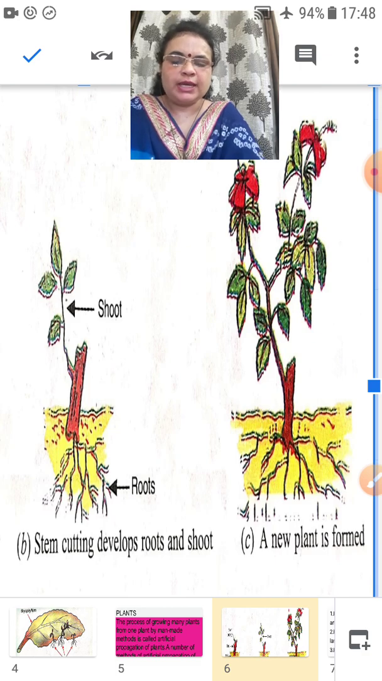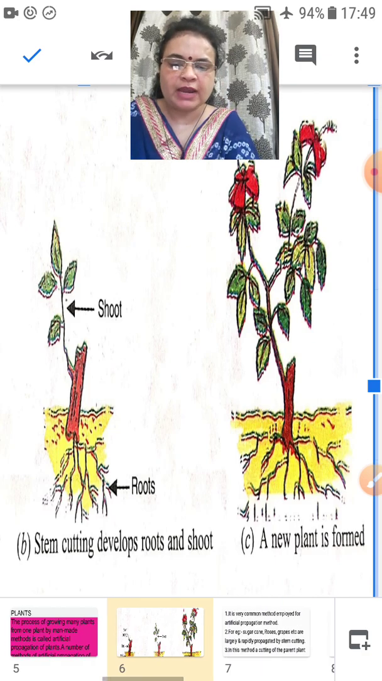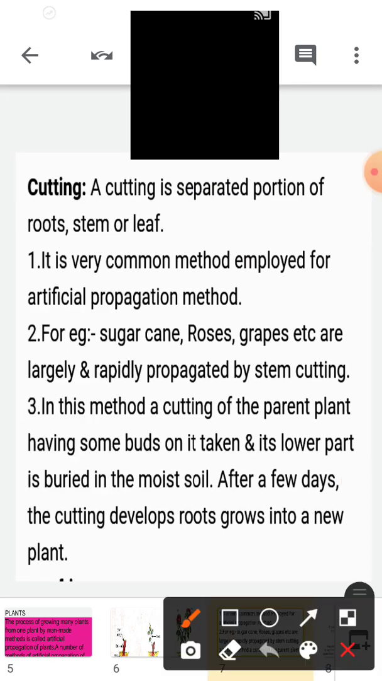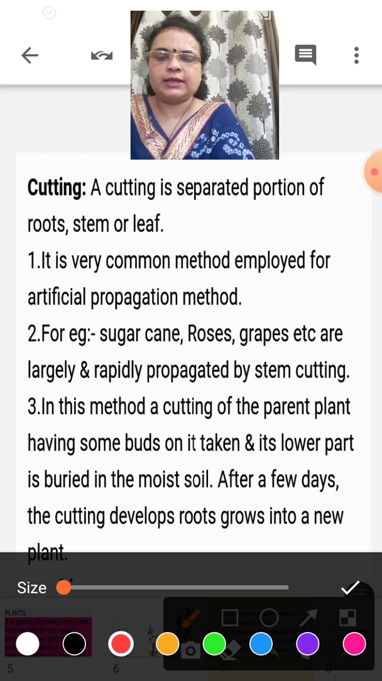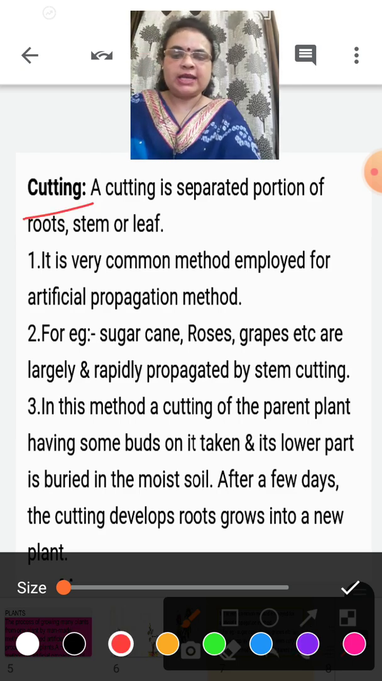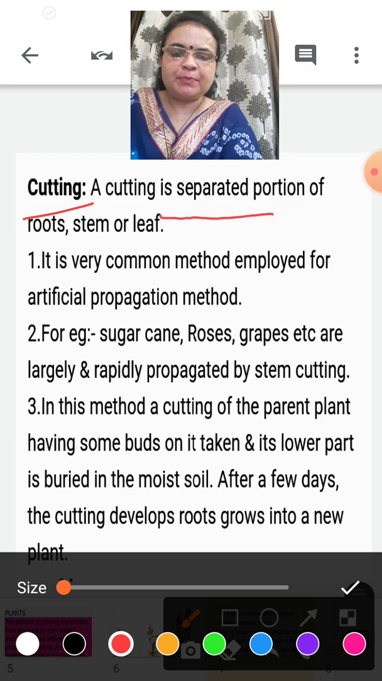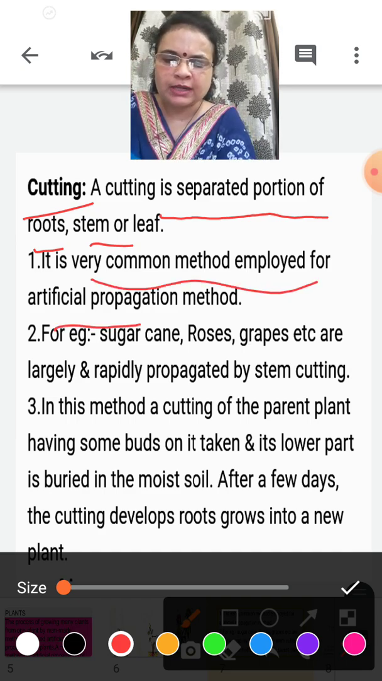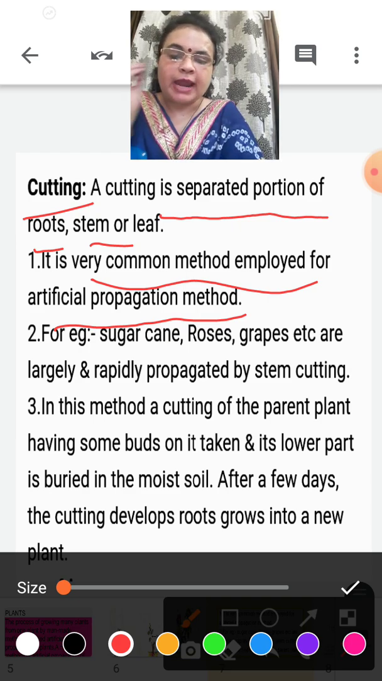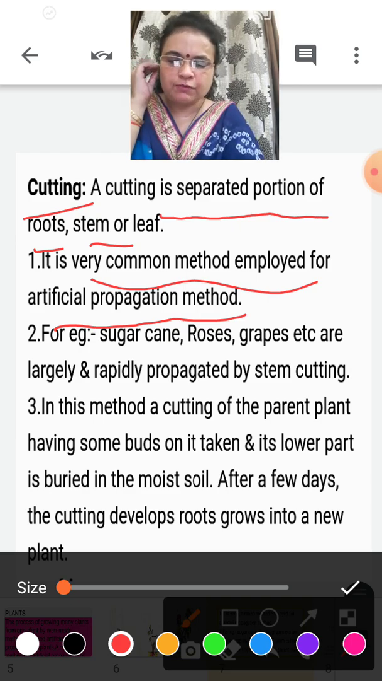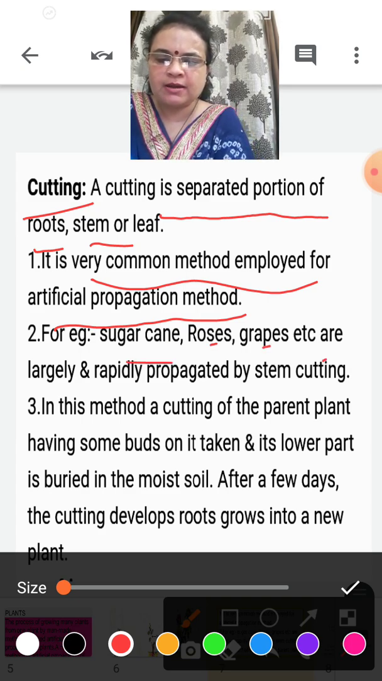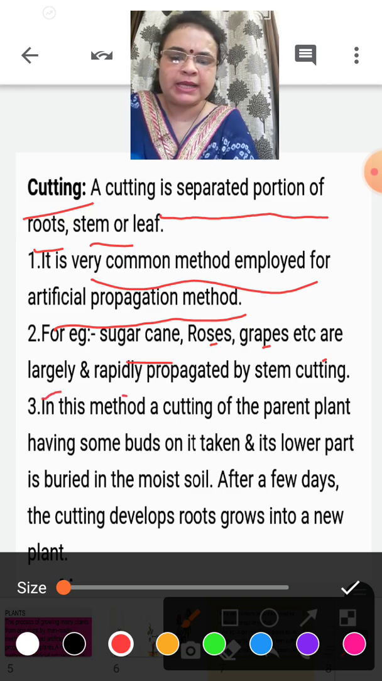Okay. So, in this procedure, what have we done? This procedure is called cutting. A cutting is a separated portion of roots, stems or leaves. It is a very common method employed for artificial propagation. For example, which fruits and vegetables are taken? Sugarcane, rose, grapes, etc. are largely and rapidly propagated by stem cutting.